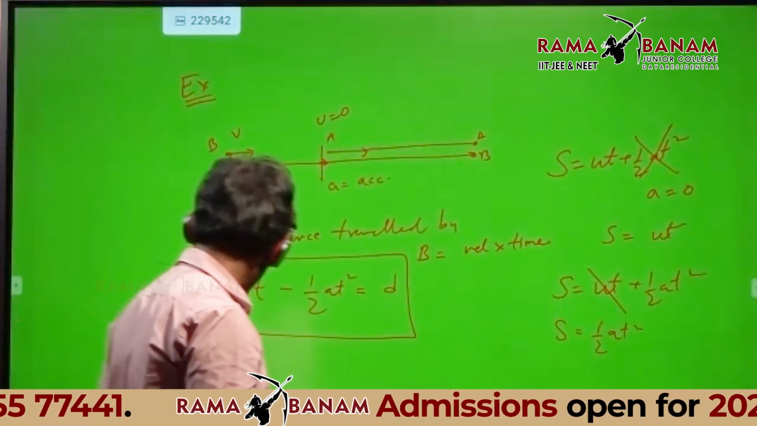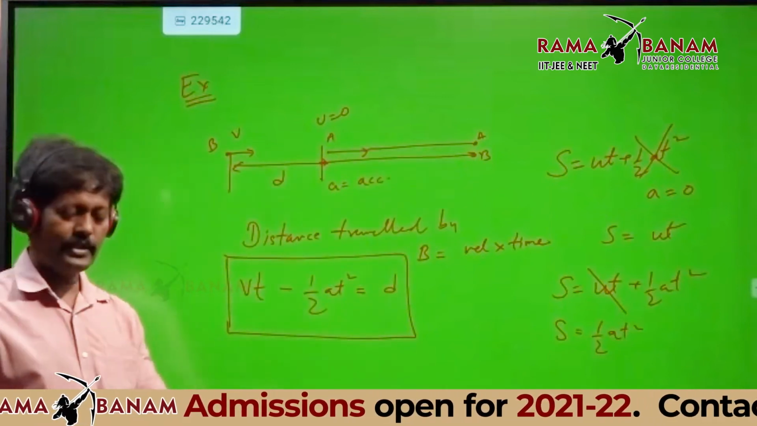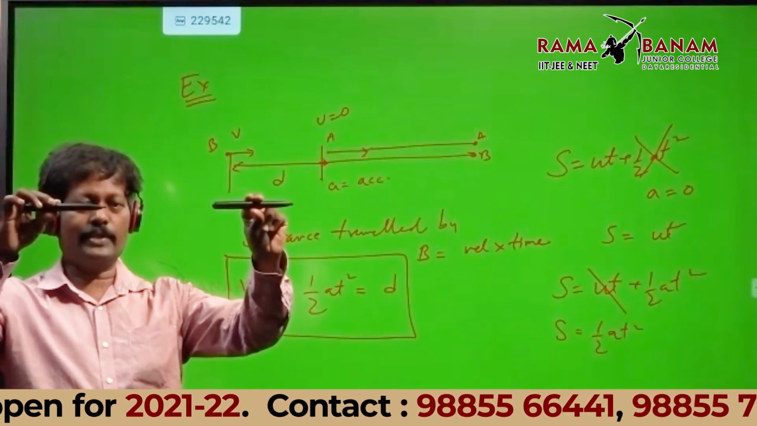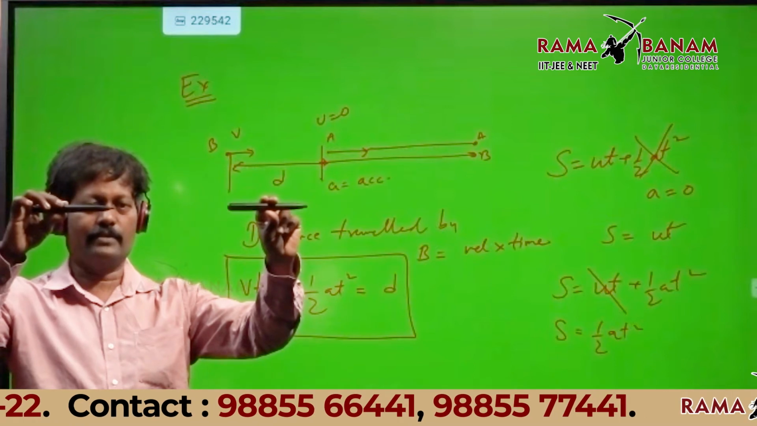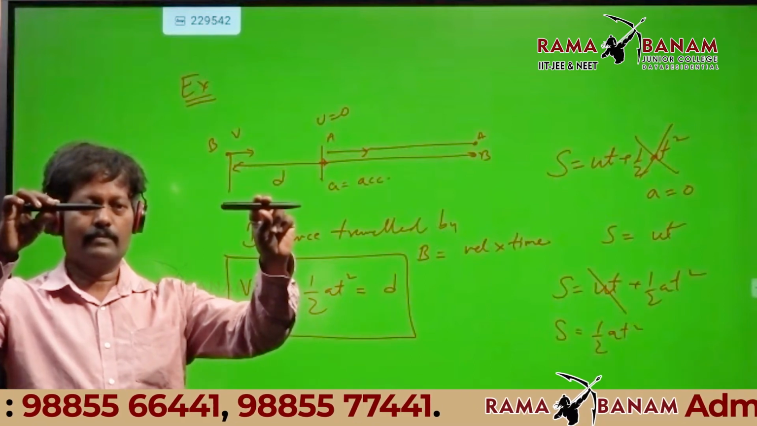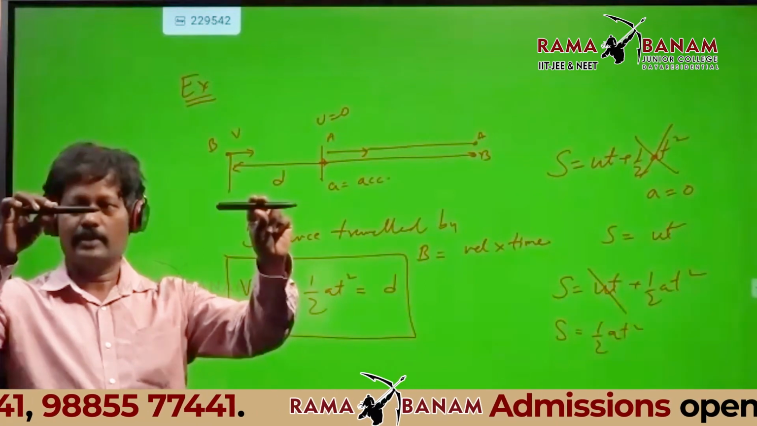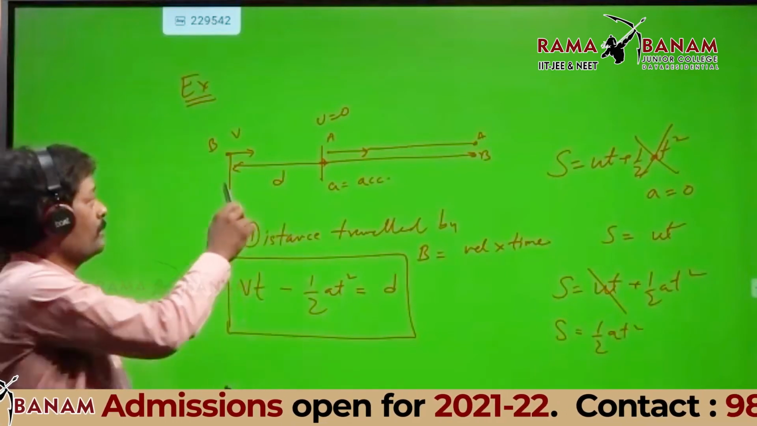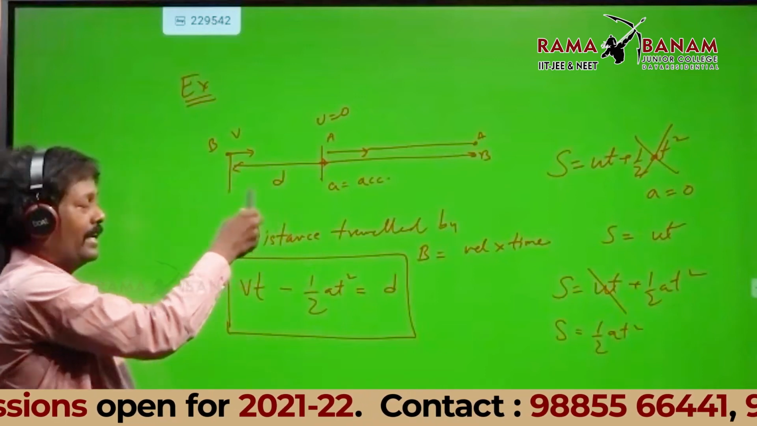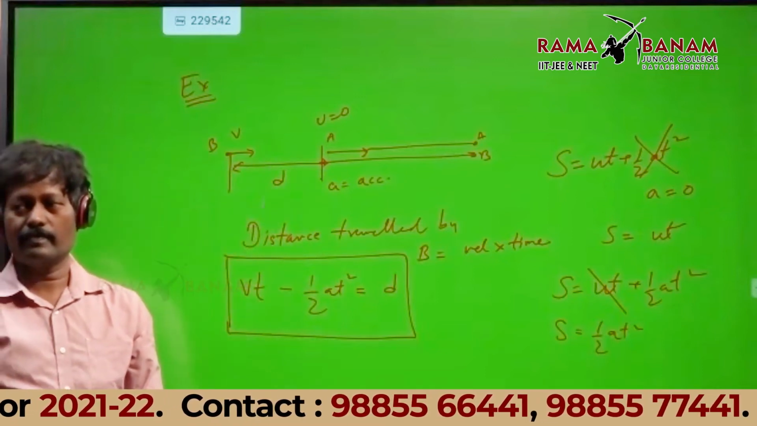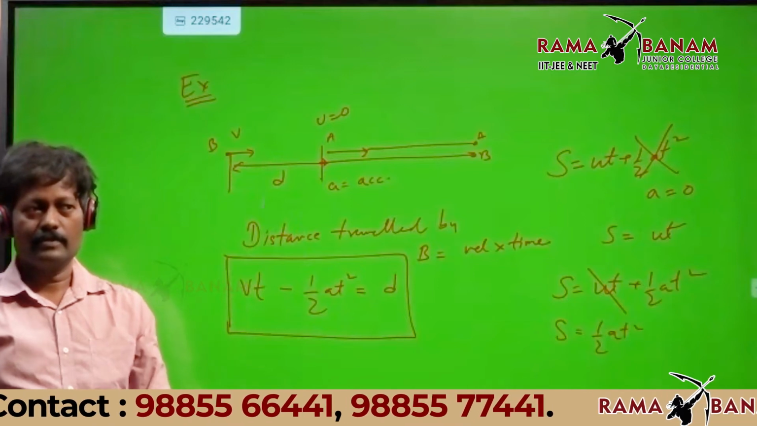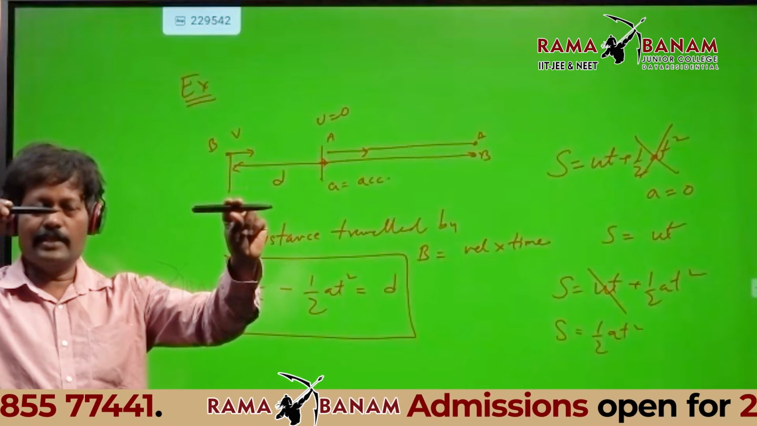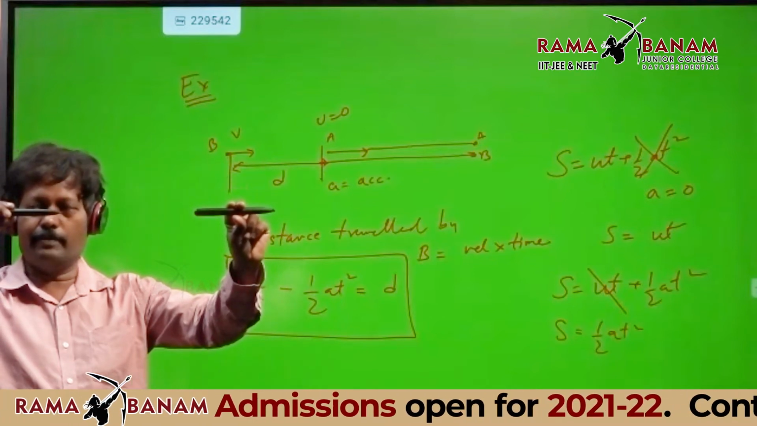I'm taking these two points. Now listen, these are the two cars like this. What is the initial separation? Aishwarya, tell me, initial separation. VT minus half at square, no. Initially, how much distance was there between A and B? I have given that quantity for you. This is the distance traveled by B, minus this distance traveled by A. Initially, what is the separation between A and B?